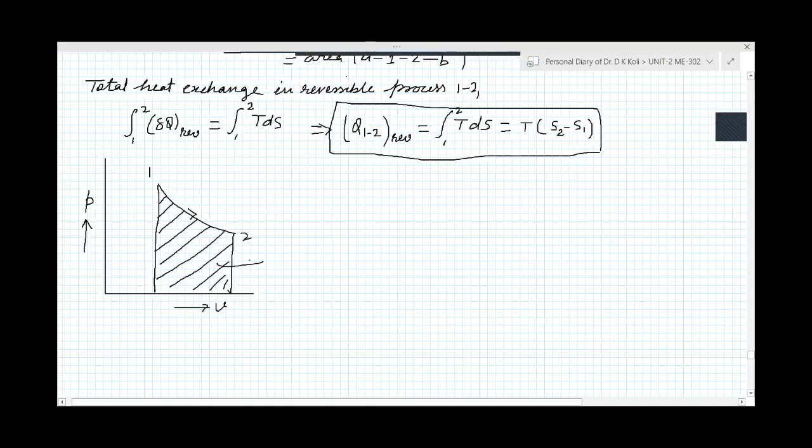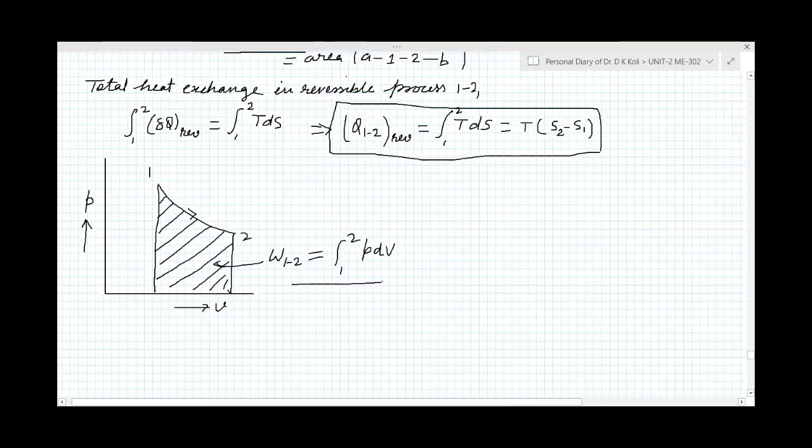So we write W12 equals integration 1 to 2 PdV. So this is for the work done.